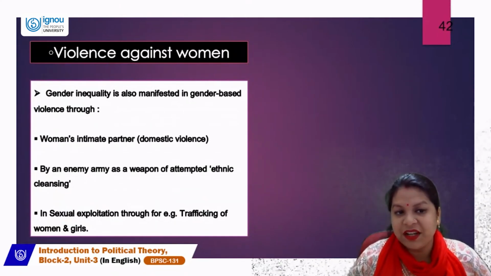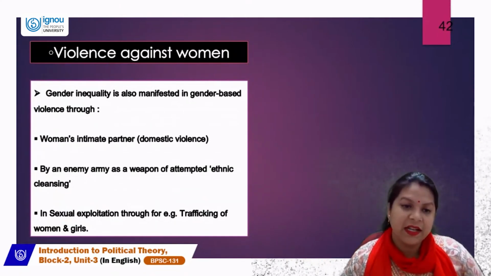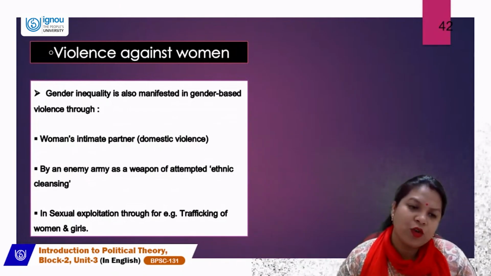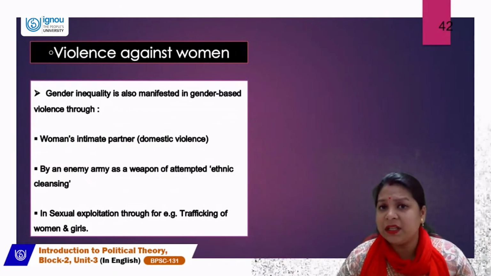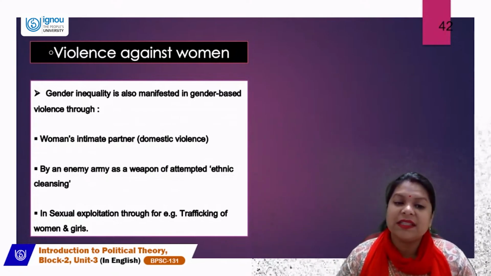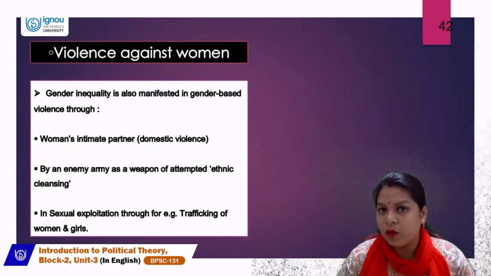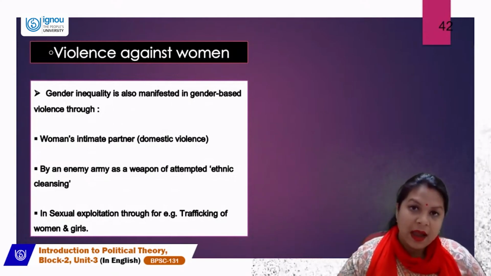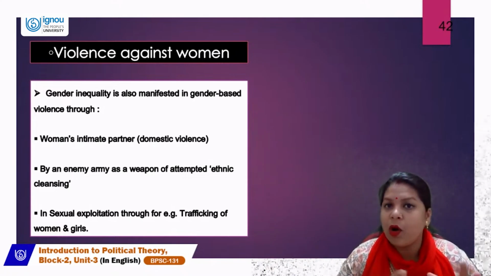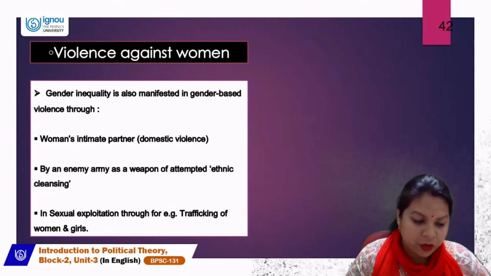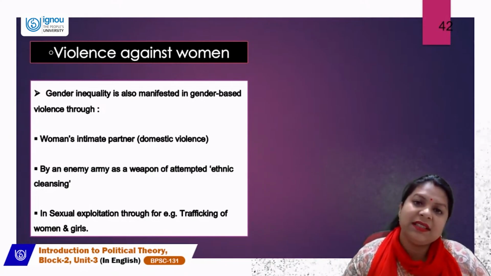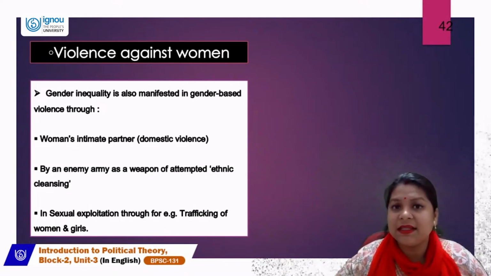Gender inequality is also manifested in gender-based violence. We can see that there are so many cases of domestic violence and so many cases of intimate partner violence, whether psychological violence or sexual violence. These kinds of violence were on the rise during the COVID time, as highlighted by the United Nations, that during COVID the already worsened situation of women due to domestic violence was on the rise. This issue of domestic violence is still not